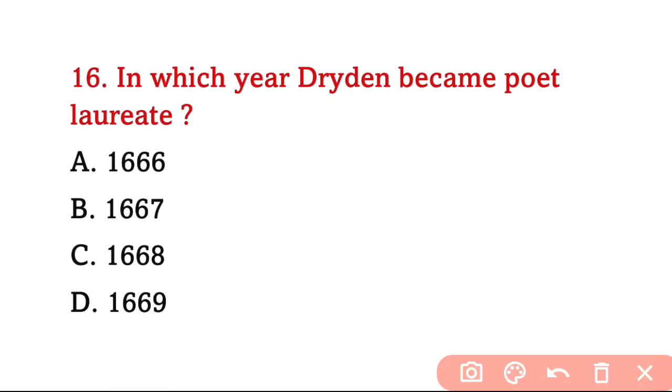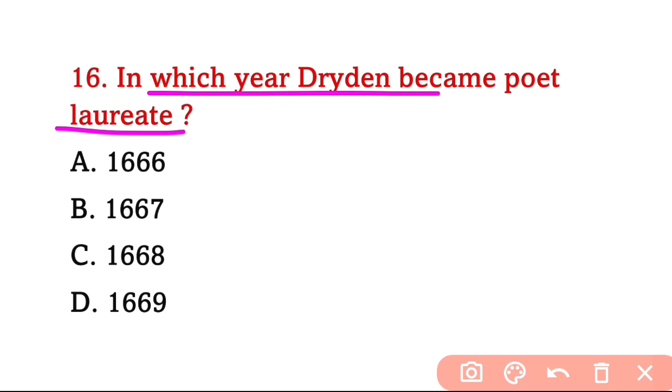Question number 16. In which year did John Dryden become poet laureate? What will be the answer?